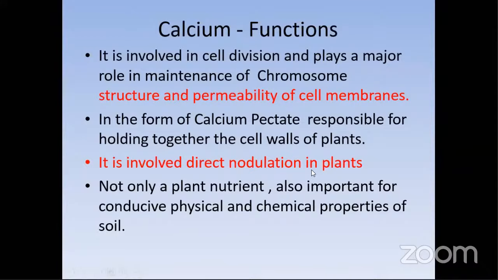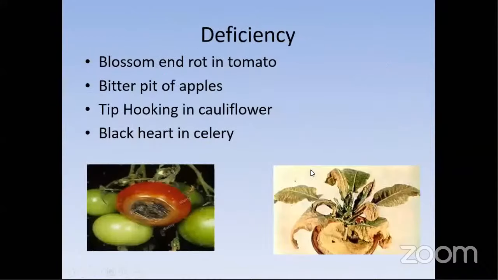Deficiency symptoms. Please take down these important points. Blossom end rot in tomatoes is a very severe problem. Blossom end rot in tomato, bitter pit of apples, tip hooking in cauliflower, and black heart in celery. These are the major important things.